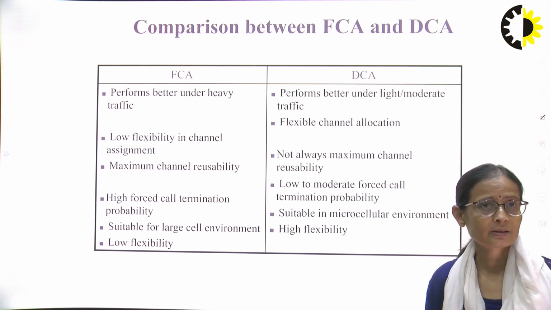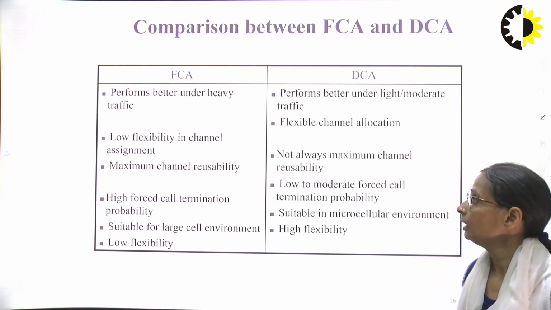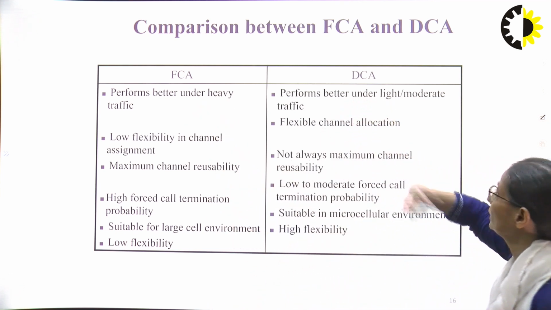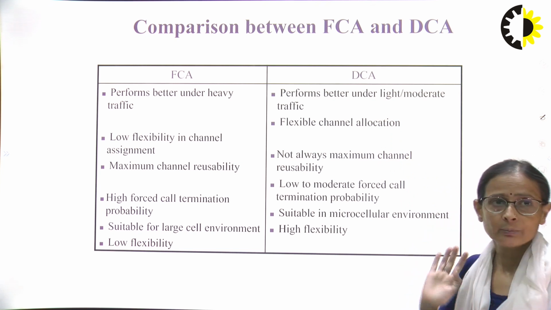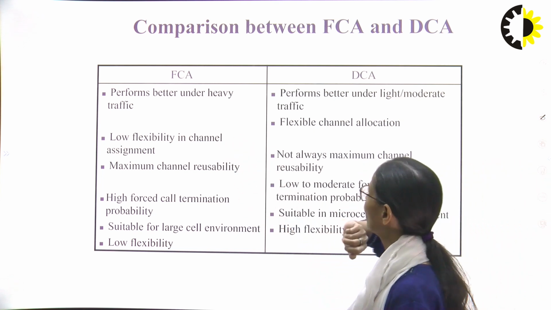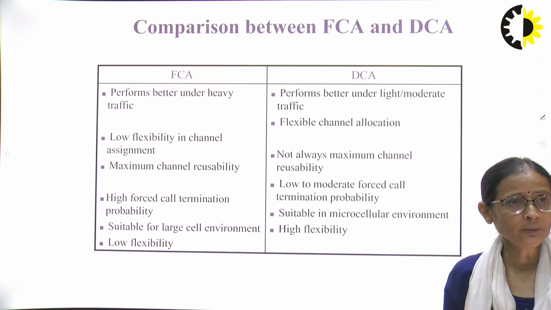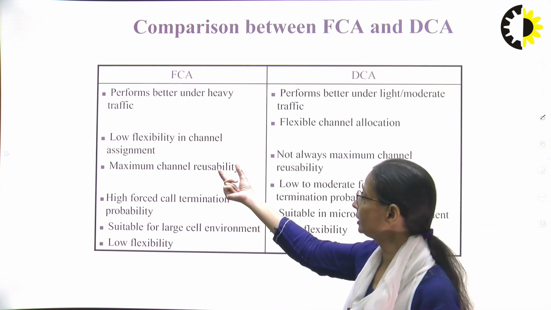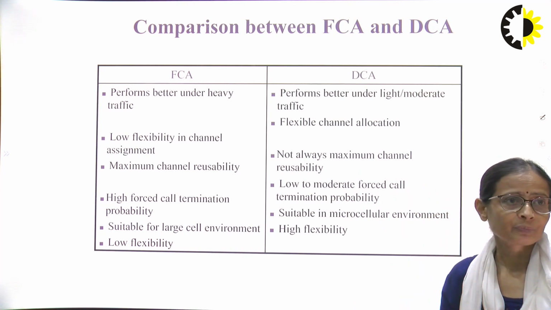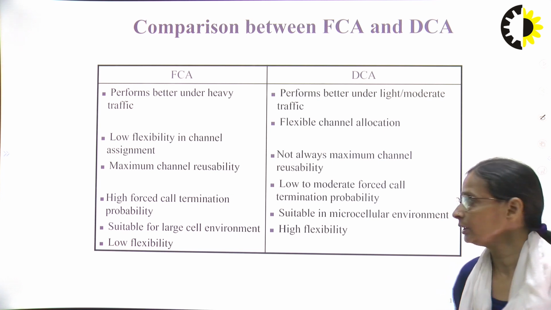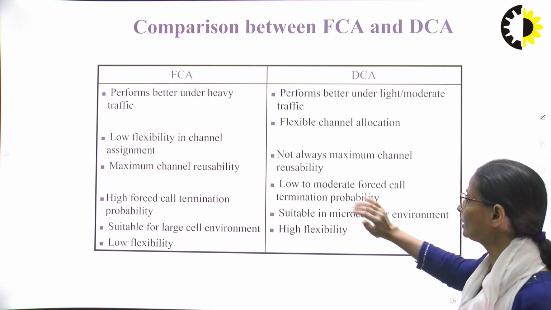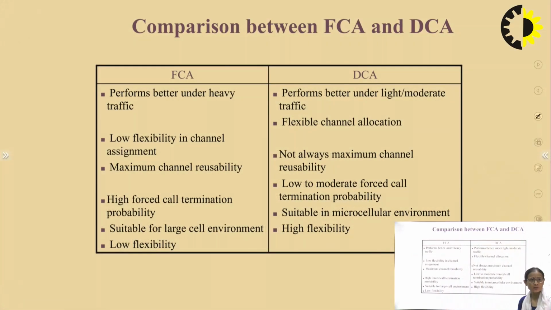This is the comparison table between FCA and DCA. On performance, FCA performs better under heavy traffic, whereas DCA performs better under light or moderate traffic, because we are assigning the channels during runtime. FCA has low flexibility in channel assignment, whereas flexible channel allocation is possible in DCA. FCA gives maximum channel reusability, while DCA gives moderate to maximum. Forced call termination probability is high in FCA, meaning call dropping is high, whereas in DCA it is low to moderate.